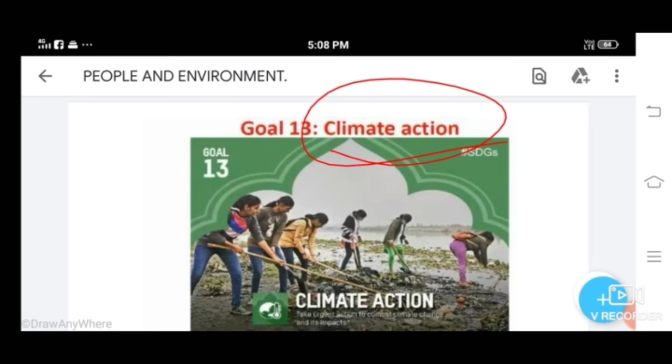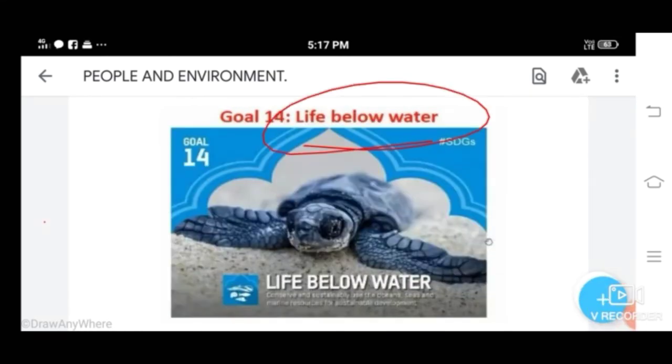Okay. Next one, life below water. The Sustainable Development Goal aims to sustainably manage and protect marine and coastal ecosystems from pollution. How we manage these important resources is essential for humanity as a whole. So we are enhancing conservation and sustainable use of oceans, seas, and marine resources for sustainable development. Through international law, we will also help reduce the challenges facing our oceans.